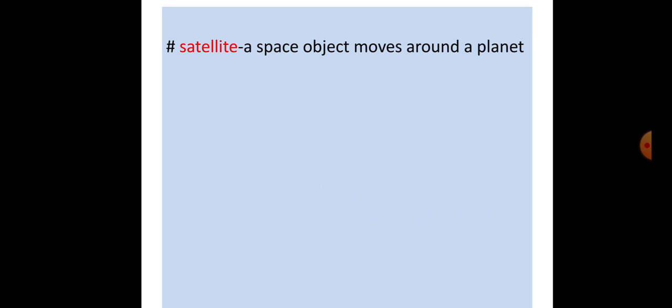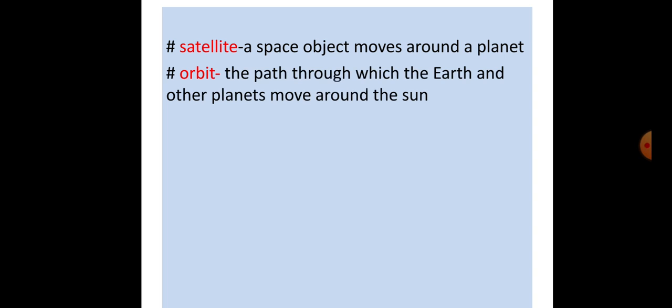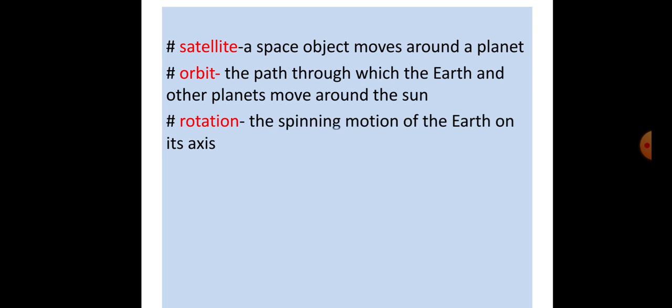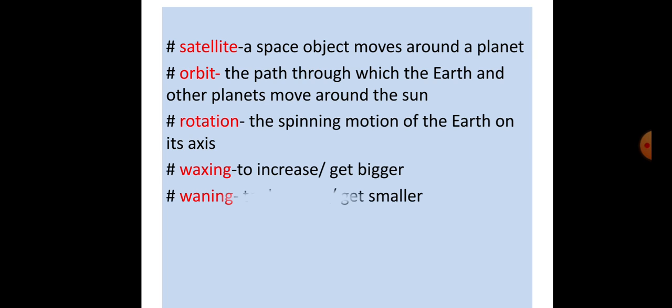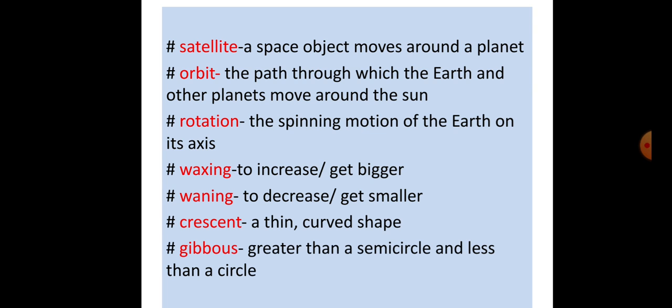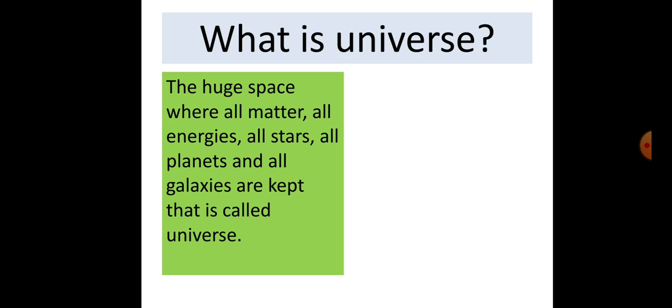So I have already discussed these difficult words: satellite, orbit, rotating, waxing, waning. To understand these difficult words, I hope it will be easy to understand today's lesson.